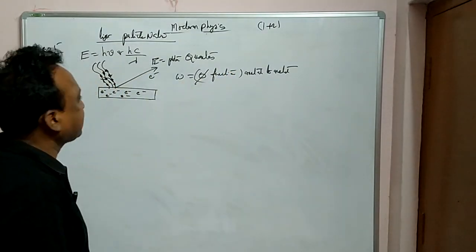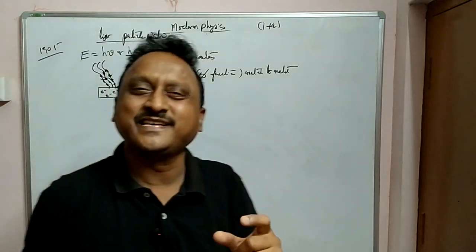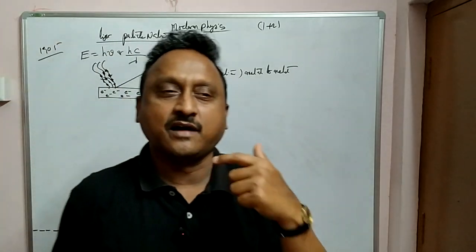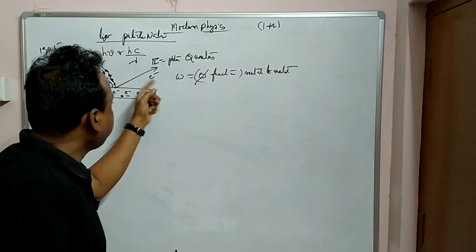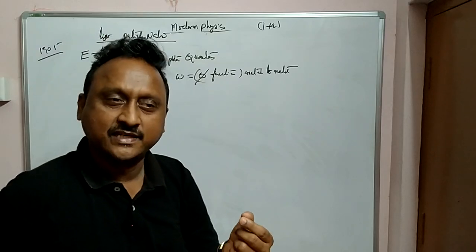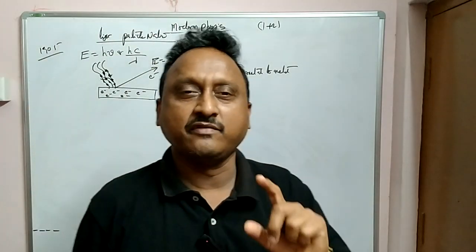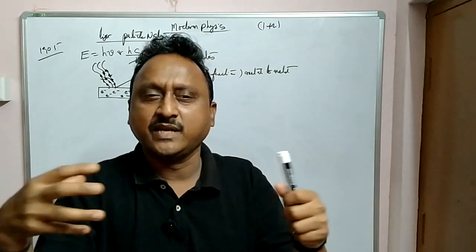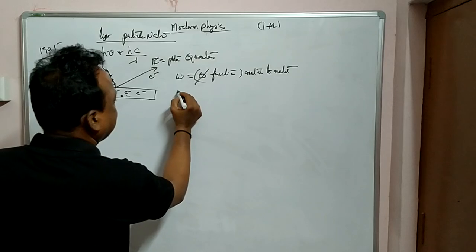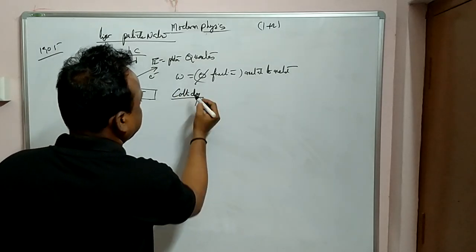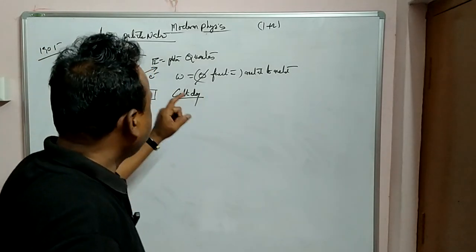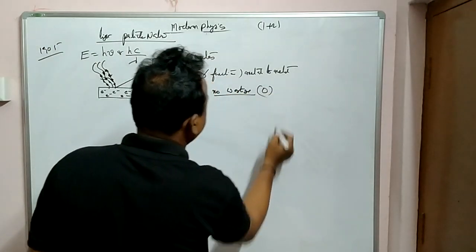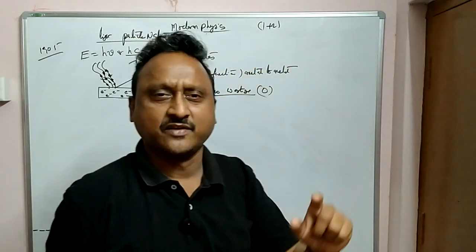What is this work function actually? It is the minimum amount of energy required to remove an electron from the metal surface, without any wastage. Inside the metal, electrons are present. When sufficient energy is given, they will be colliding elastically, so inside there will be collisions. Without collision, that means no wastage, wastage should be zero, electrons should eject from the metal surface.